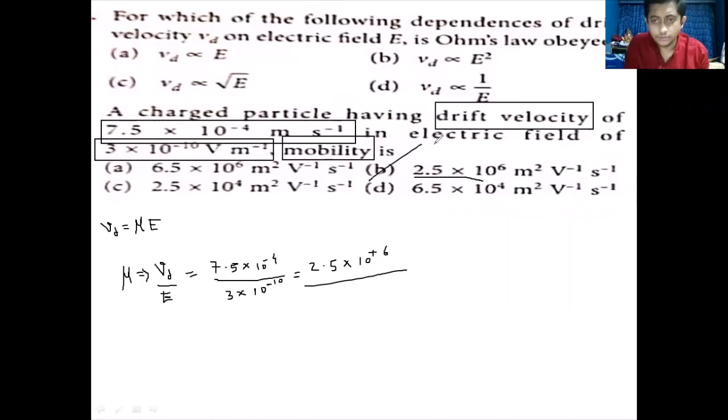That is option B. If we think about the unit, drift speed has the unit meter per second, and electric field E has the unit volt per meter. So dividing, we get meter square divided by volt into second. Right. Very good. Let's move on to the next question.